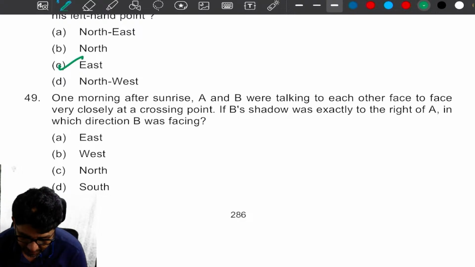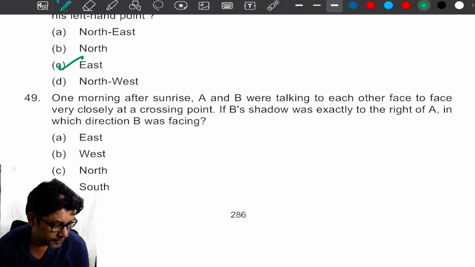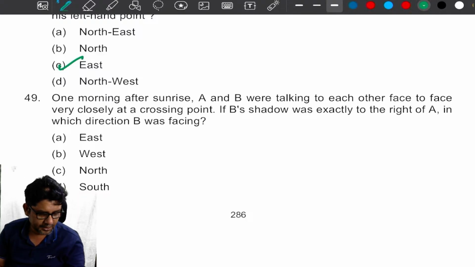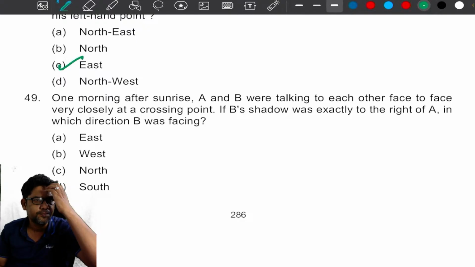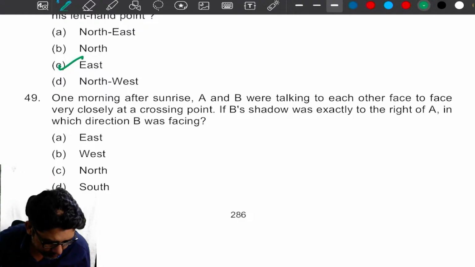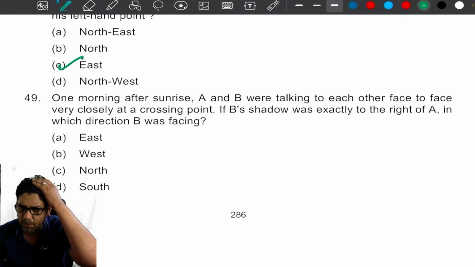Sun rises in which direction? Sun rises in which direction, my dear? Tell me, sun rises in which direction? Yes, east. West.